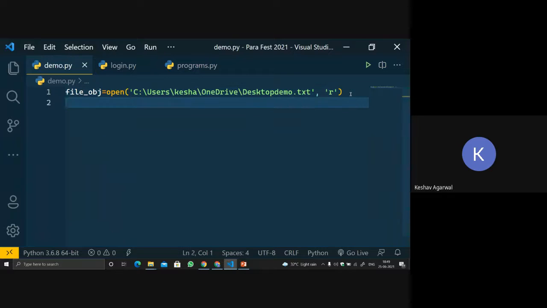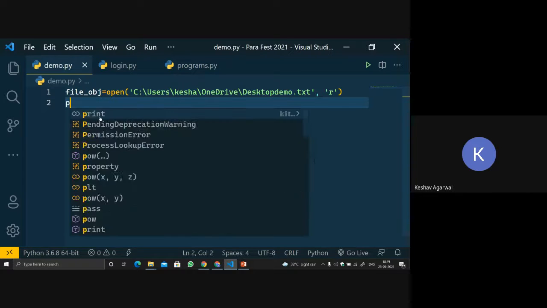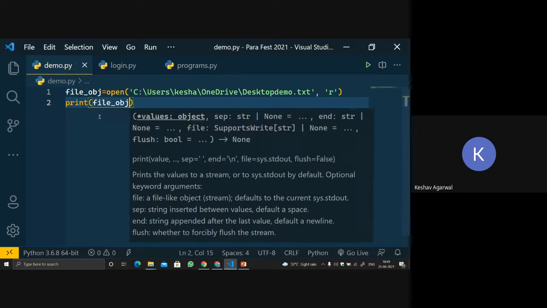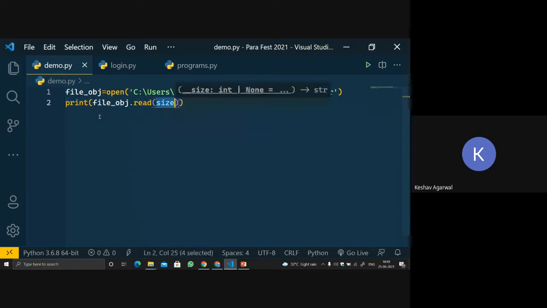We will read the content of the file, and it will be stored inside this object. Then we will print file object dot read. This dot read function returns whatever content is inside the file.